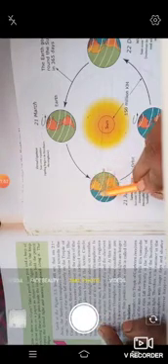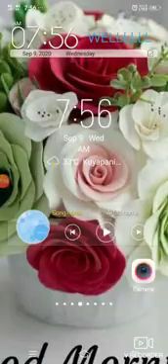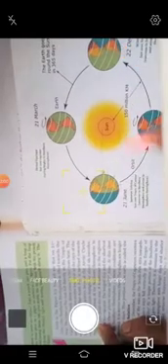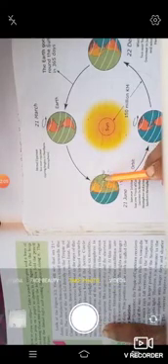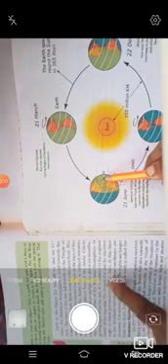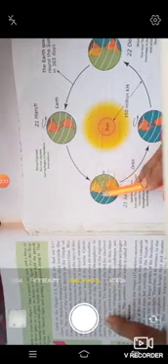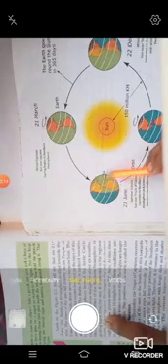Since the large portion of the northern hemisphere, this part, is getting the heat from the sun, it is summer in this region. That means this side we will have what?